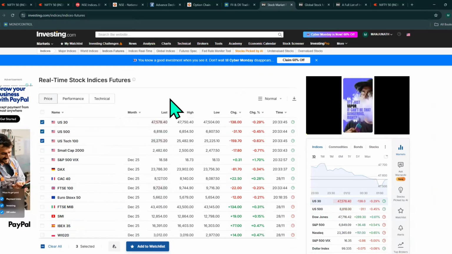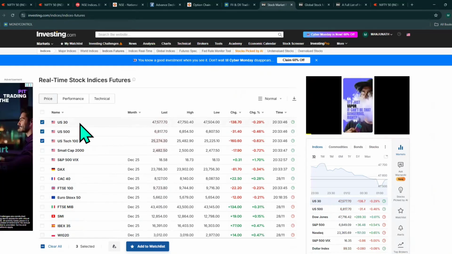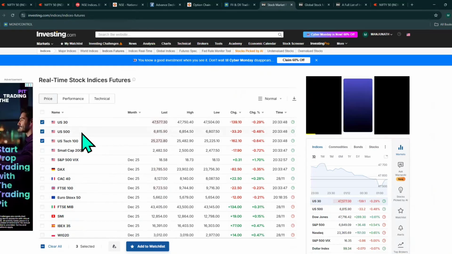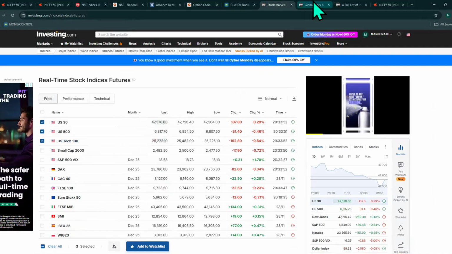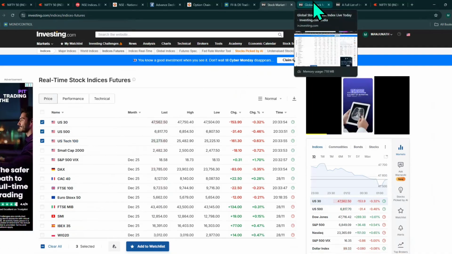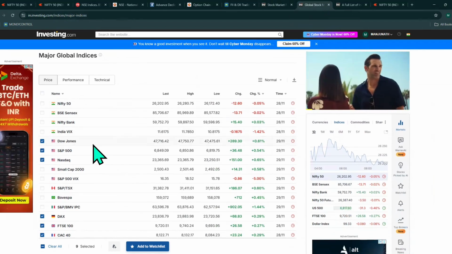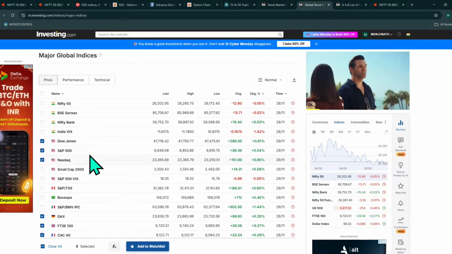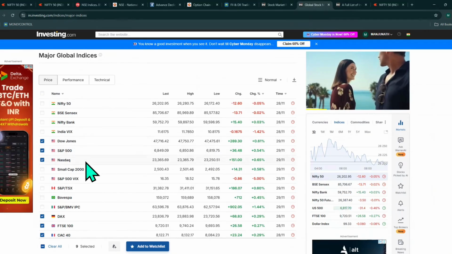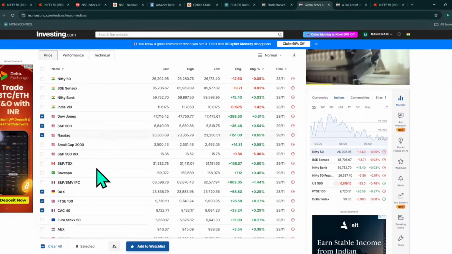Let's go to the global market. What's happening in the global market? See, US 30 is running neutral to bearish, US 500 neutral to bearish, US Tech 100 neutral to bearish data. So US futures are suggesting negative, but how did it close on Friday? The US cash market closed positive, S&P 500 closed positive, Nasdaq closed positive. Data is bullish.